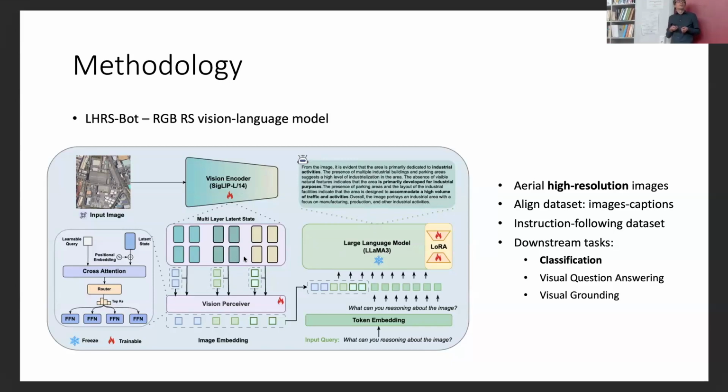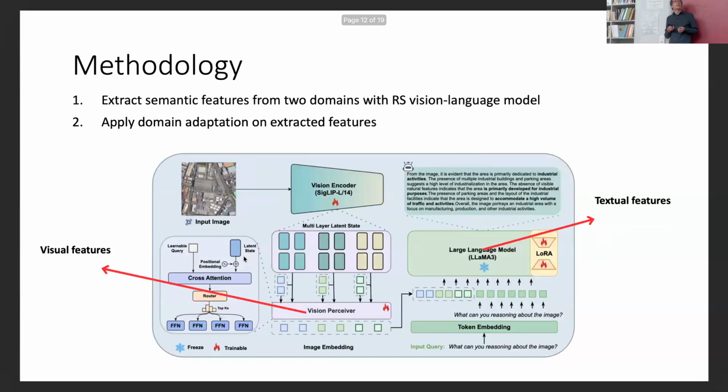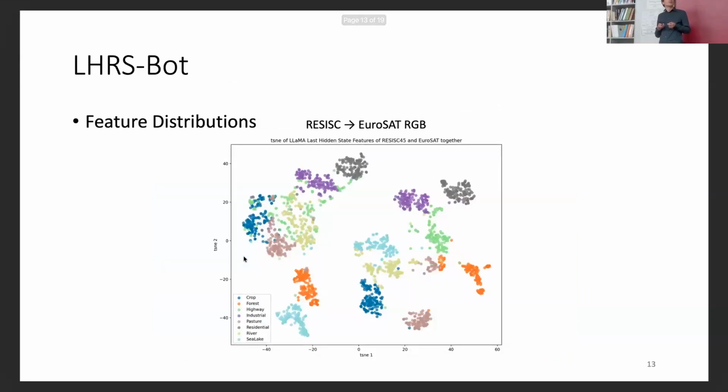So we started from here, and we wanted to extract features from our datasets, both on visual level and textual level, from the LLM and from the vision perceiver, and apply domain adaptation on these extracted features. So first, to show you how these extracted features look.